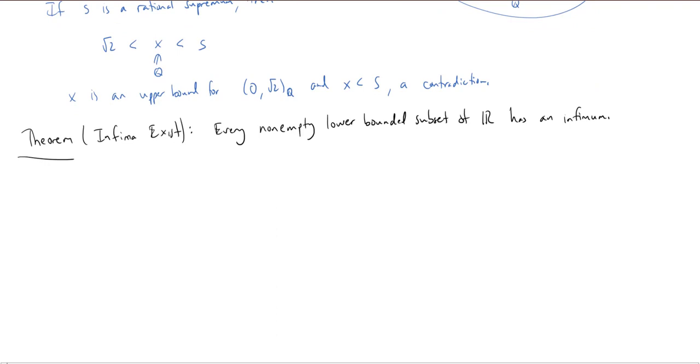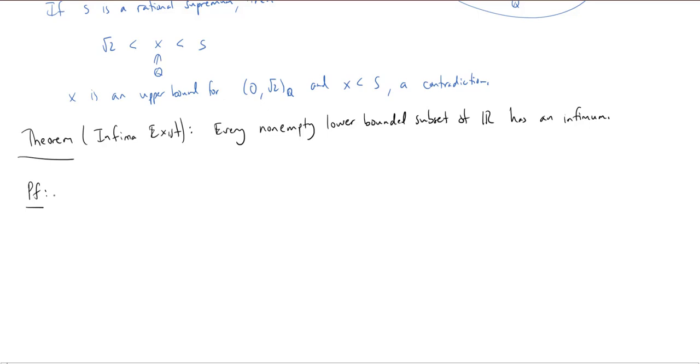Okay. So the way we're going to prove this is by taking this nonempty lower bounded subset, and we are going to convert it into another subset which is upper bounded and nonempty. And so we'll know it has a supremum. And then we'll convert that supremum back into an infimum. All right. Now, let's start the proof.